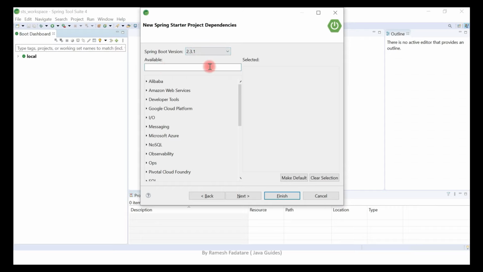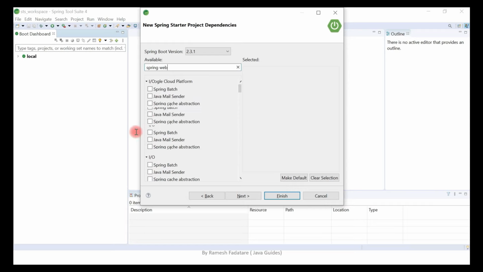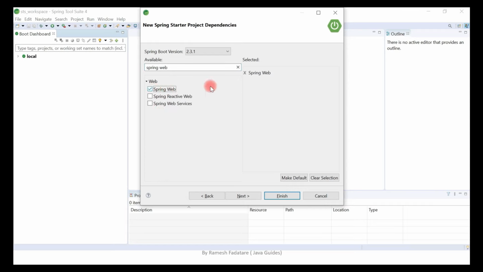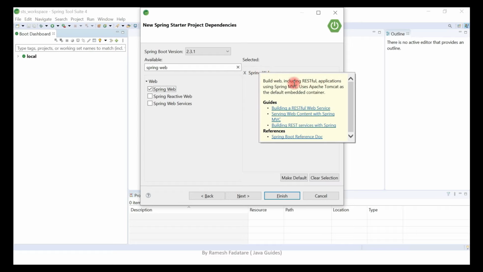And here we are going to develop a simple REST API. For that, I will just select the Spring Web dependency. We use the Spring Web dependency to create RESTful web services as well as Spring MVC web applications, and this dependency internally provides Apache Tomcat server as a default embedded server.